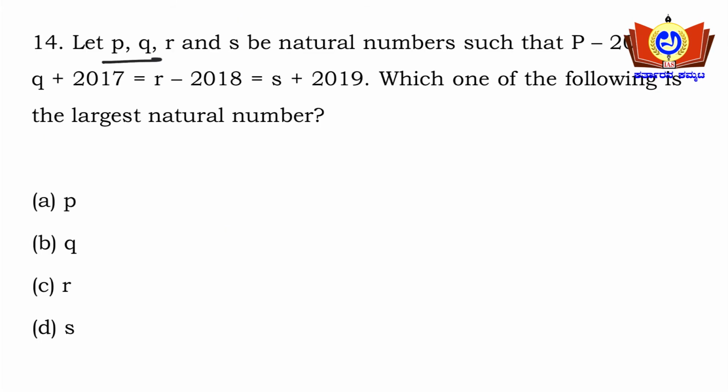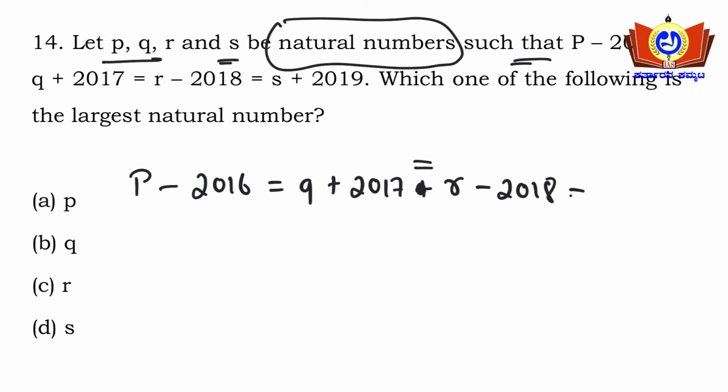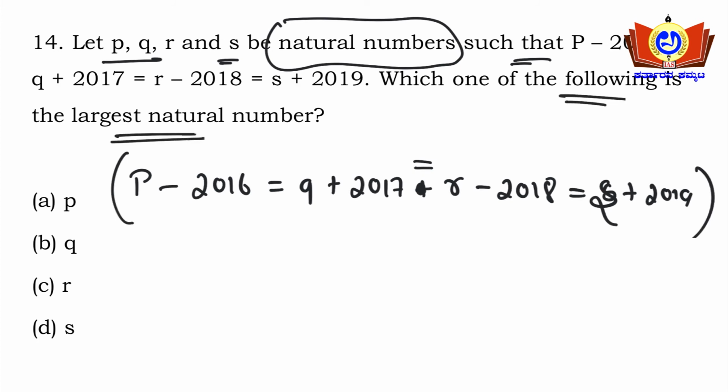Let P, Q, R and S be natural numbers. Okay, they are natural numbers such that, see here, P minus 2016 will be equal to Q plus 2017 will be equal to R minus 2018, this shall be equal to S plus 2019 here. So which one of the following is the largest natural number? Okay, simple, friends. The same substitution method you can use here.